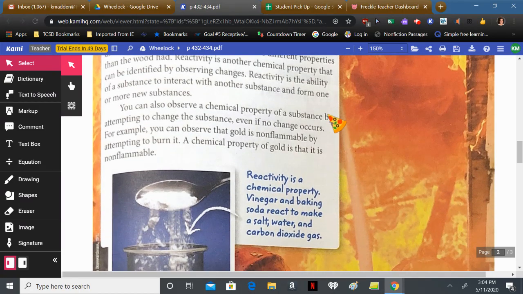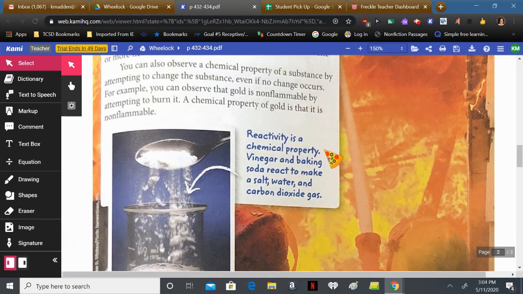You can also observe a chemical property of a substance by attempting to change the substance, even if no change occurs. For example, you can observe that gold is non-flammable by attempting to burn it. A chemical property of gold is that it is non-flammable. Reactivity is a chemical property. Vinegar and baking soda react to make a salt, water, and carbon dioxide gas.